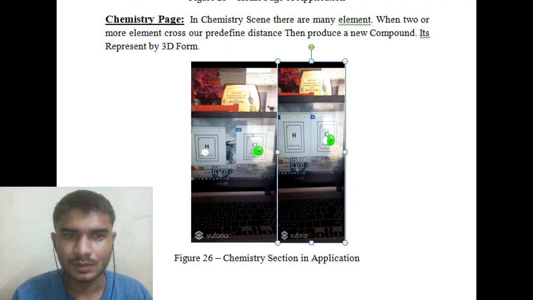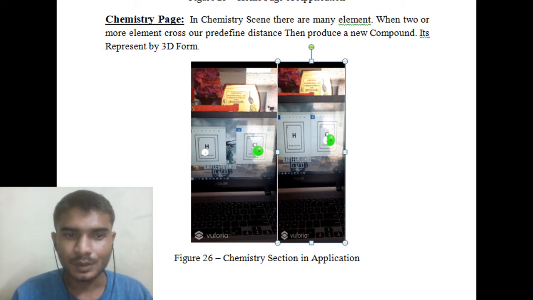Hello everyone, I worked on the chemistry part. Students have always found chemistry learning a focus and a challenge. It is a help to students for understanding the chemistry reaction. In this, when two elements come to a fixed distance, then a new compound will be created.